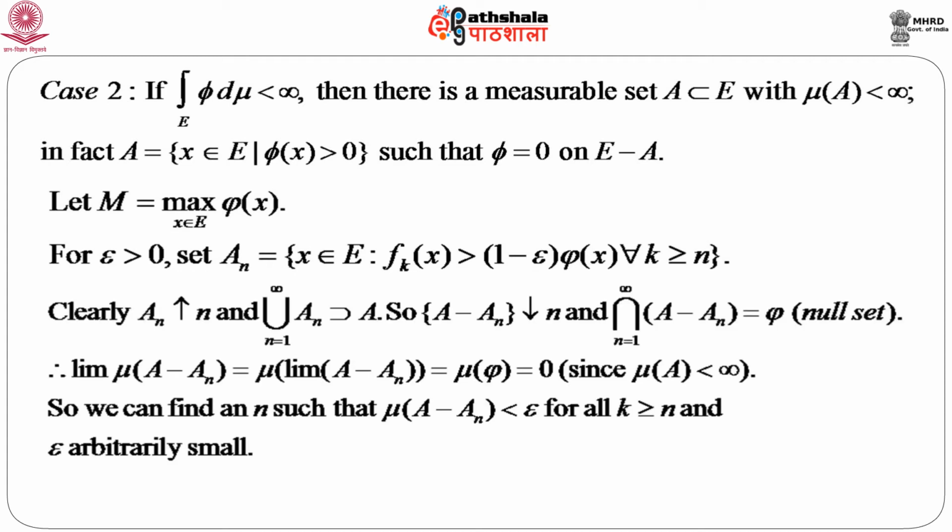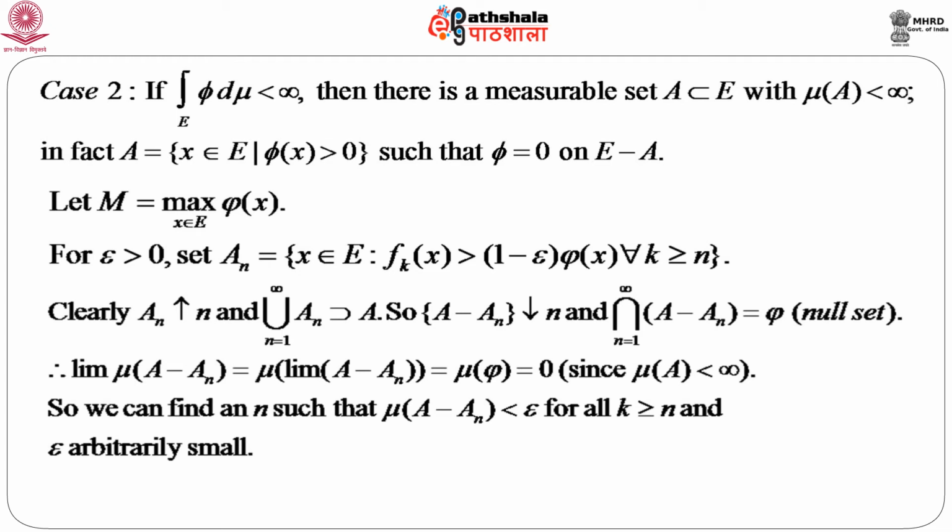Again, clearly, exactly the same way, A_n is increasing in n, and the union of A_n from 1 to infinity contains A. So, naturally A minus A_n is decreasing in n, and so it decreases to the intersection of A minus A_n, which is nothing but the empty set, that is a null set.